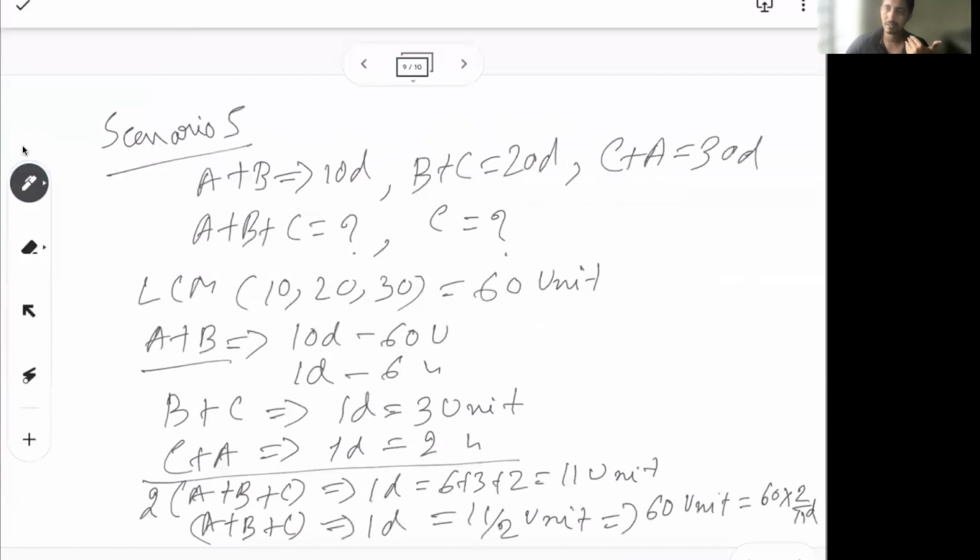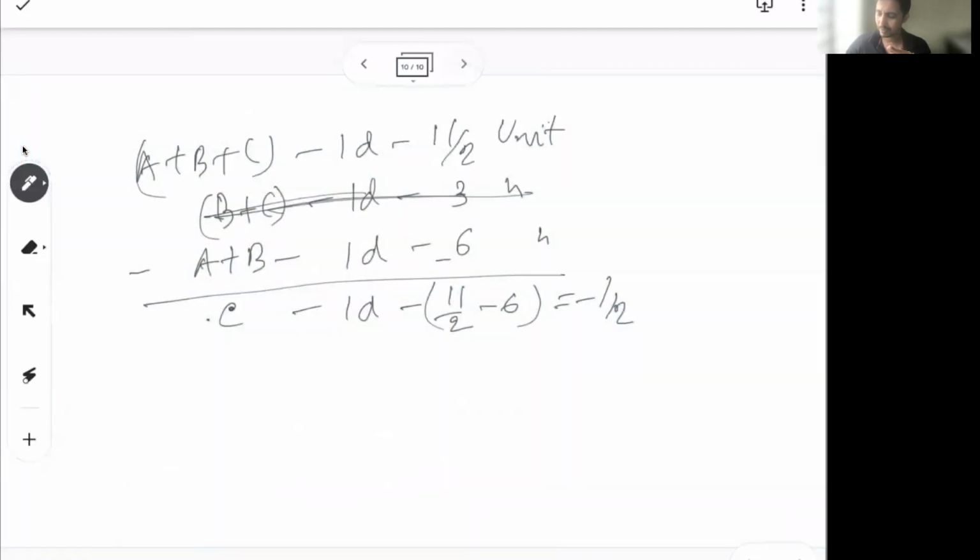I'll talk in detail about how the delaying or the negative kind of work works in the next scenario, but in this case what we see is c in one day actually doing a negative work. So that's why you see a plus b take 10 days but c plus a take 30 days. Probably c is delaying the work. How it impacts we'll talk in depth in the next scenario, but here we know c cannot finish the work because c is contributing negatively.